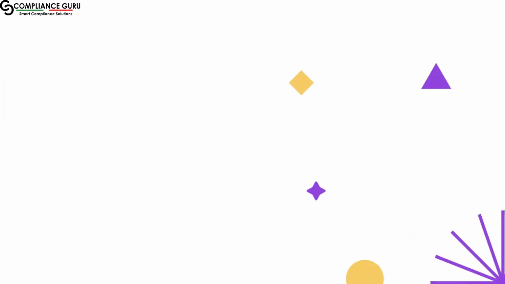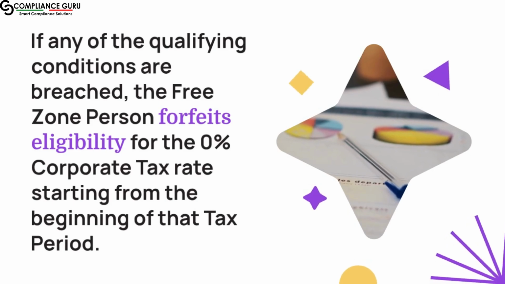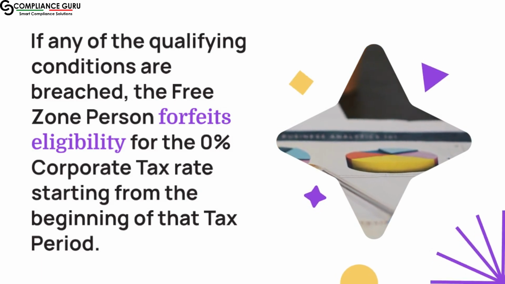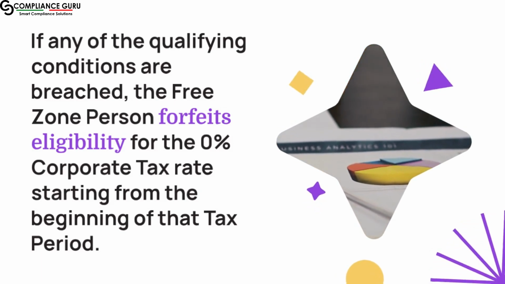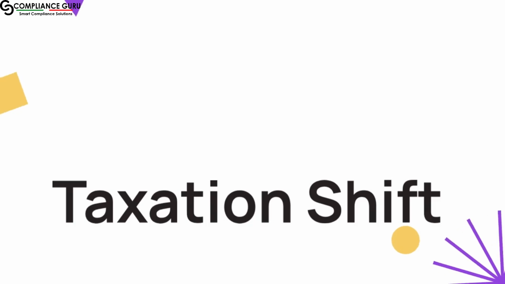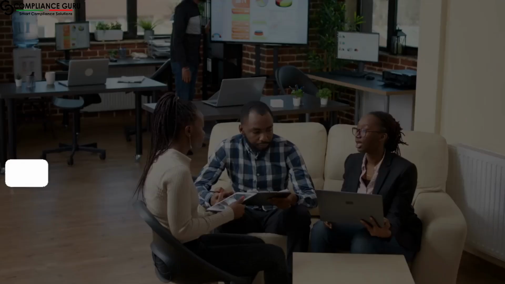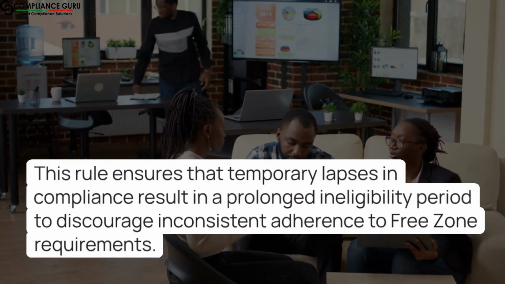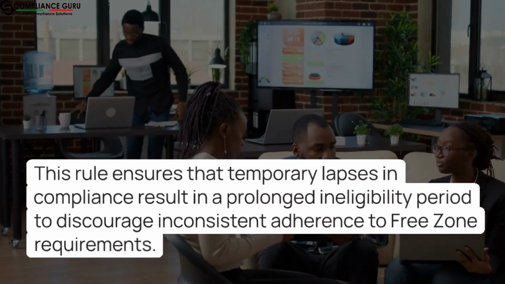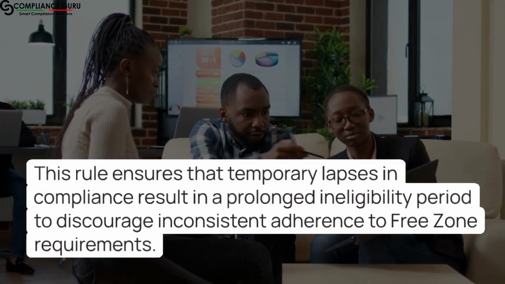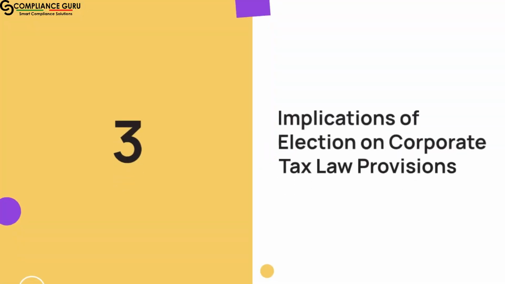Immediate impact. If any of the qualifying conditions are breached, the free zone person forfeits eligibility for the 0% corporate tax rate starting from the beginning of that tax period. Taxation shift. For the following 5 tax periods, the free zone person will be subject to the general corporate tax rates. This rule ensures that temporary lapses in compliance result in a prolonged ineligibility period to discourage inconsistent adherence to free zone requirements.